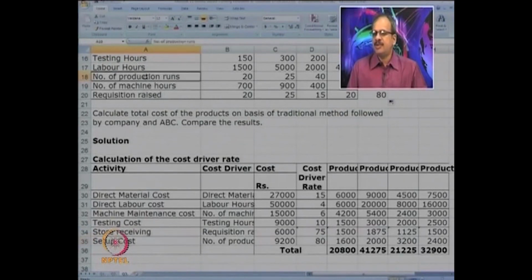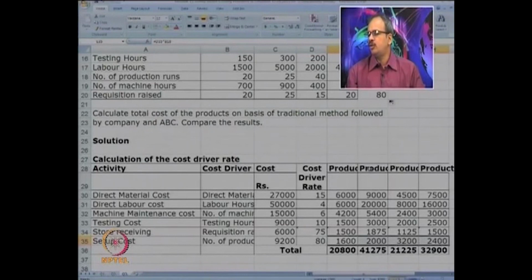You know that the setup depends on the number of machine runs. So each time a machine run is started, some extra cost in the form of setup cost is incurred. So now 9,200 divided by total runs, that is 115, we get 80 as the cost per production run. So again the costs are calculated for W, X, Y and Z.